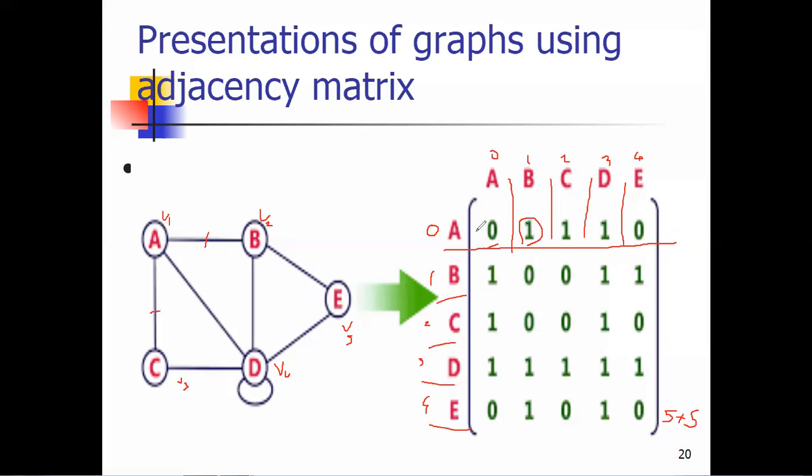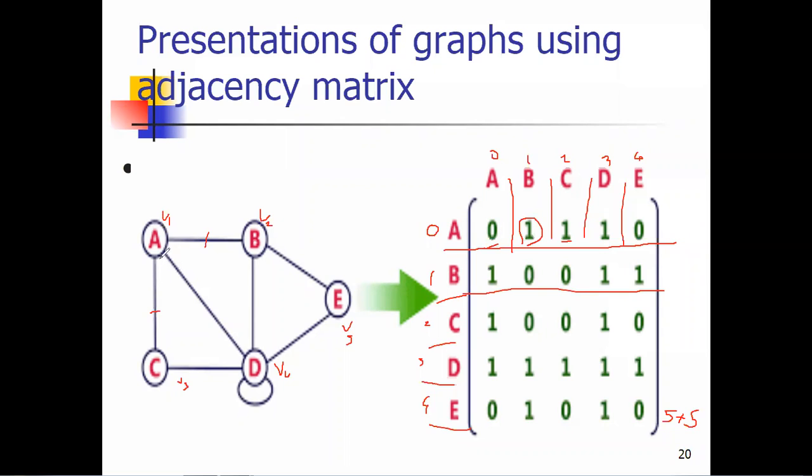That's why the value of A to C means, always remember that in a matrix, we are going to store the values row wise only, not column wise. We are fixing the row first and putting values one by one there. Whether the edge is present between the respective vertices, then the value is 1. If it is not, the value is 0. So we are just checking, it's a simple graph, whether the edge is present or not.